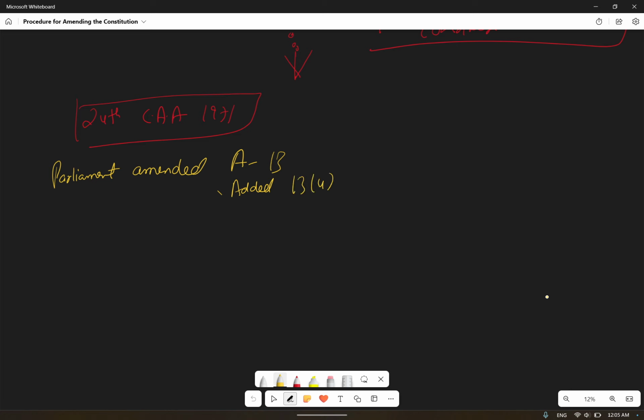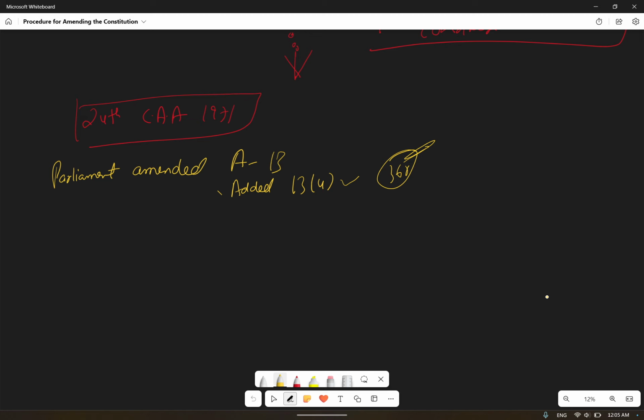There it was explicitly mentioned that nothing in Article 13 shall apply to an amendment of the Constitution made under Article 368. So Article 13 clause 4 was added, meaning that whatever is mentioned under Article 13 is not going to apply to amendments under Article 368. The amendment can't be done to Article 13 clause 4. Okay, this was the Constitution Amendment Act passed during that time.